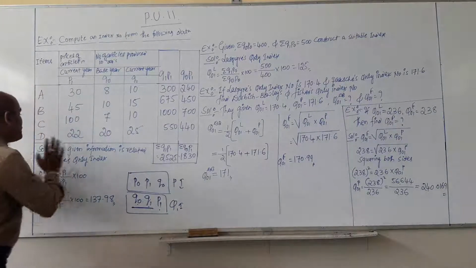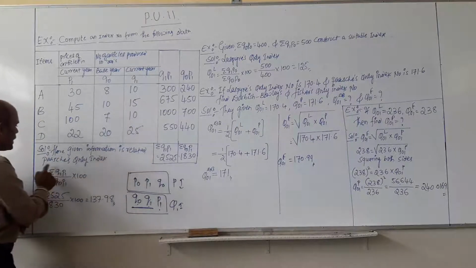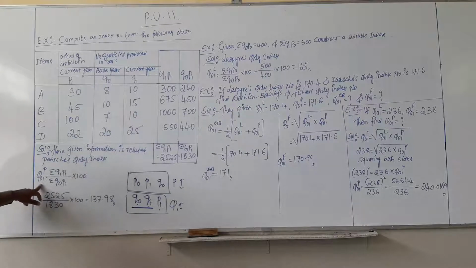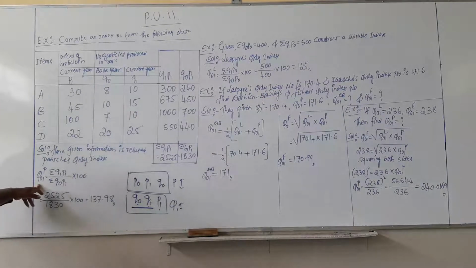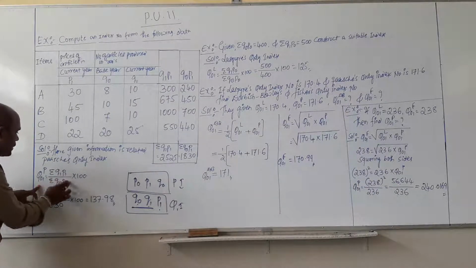I also mentioned here that the given information is related to Paasche quantity index. So write the formula of Paasche, Q01 raised to P equals summation of Q1 P1 divided by summation of Q0 P1 into 100. Then put the data relating to that.